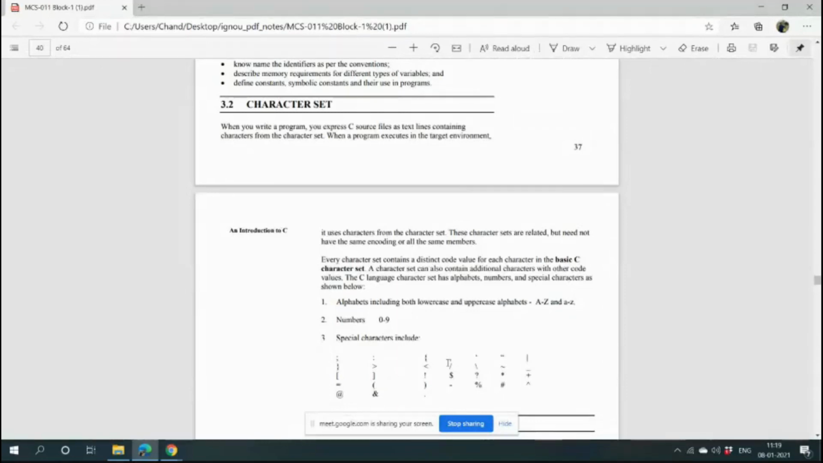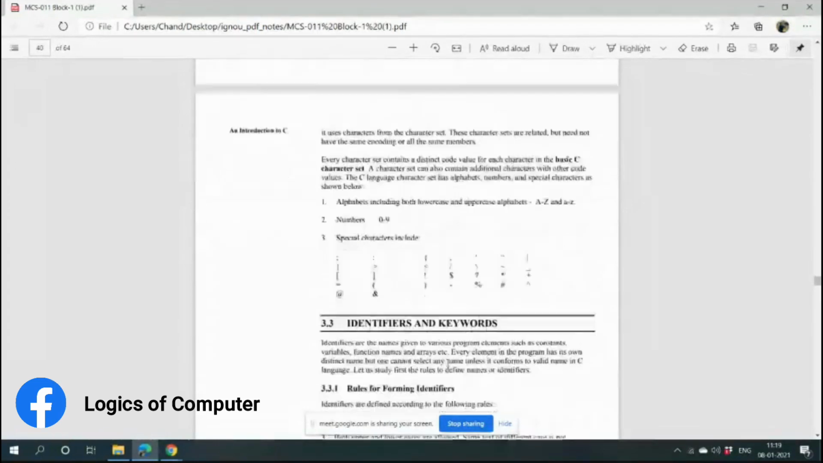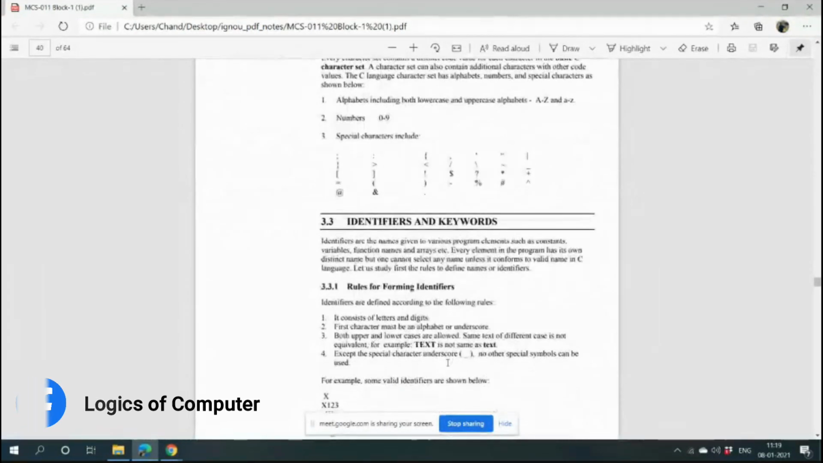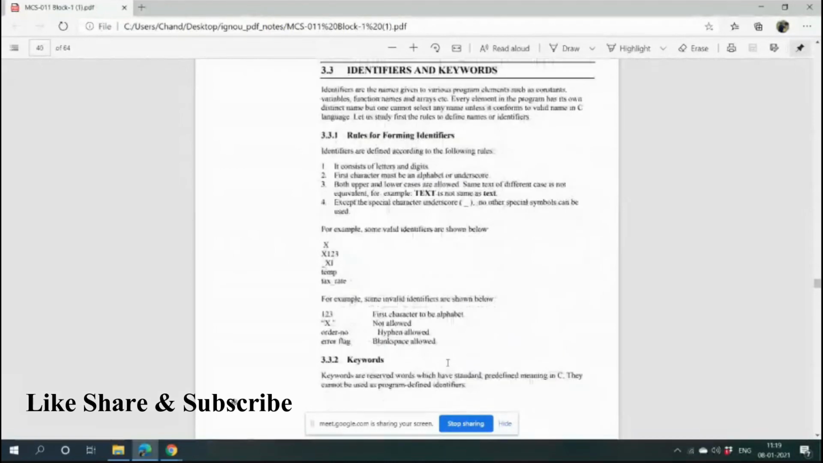For C, the character sets which are being supported are the basic C character set, that is alphabets from A to Z in capital and small, numbers from 0 to 9, and some special characters which are given here. Now, what is the definition of identifier and keyword?